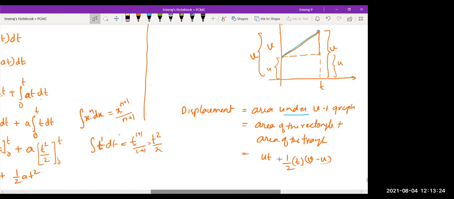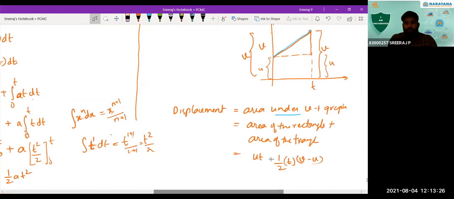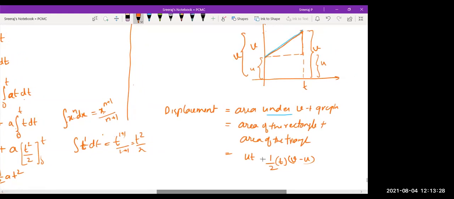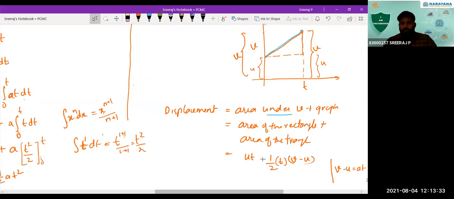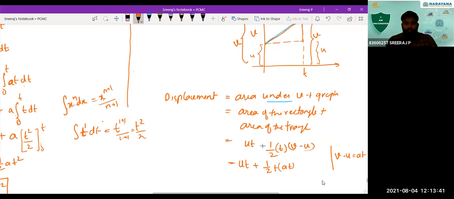Now let's see how to do this. Can you tell me the next step? Instead of V minus U, you have to substitute AT. Exactly. We have the first equation, V minus U is equal to AT. So just substitute that. What will we get? UT plus half into T into AT. So what will be our final equation? Displacement is S, so we get S equal to UT plus half AT square. That's how you get this result. Is that clear?